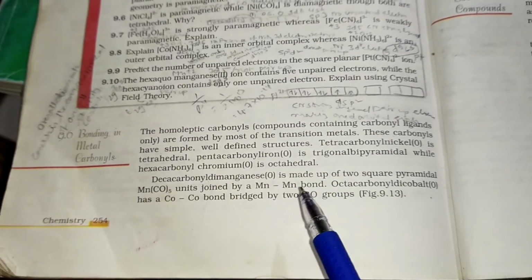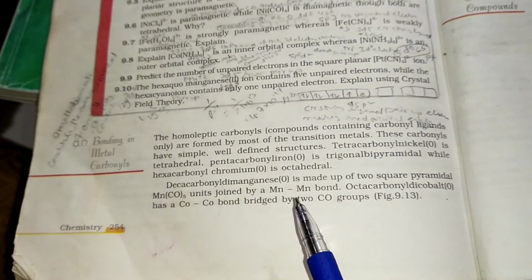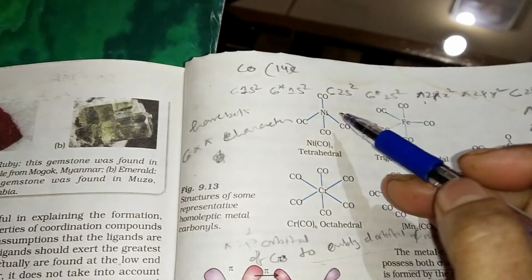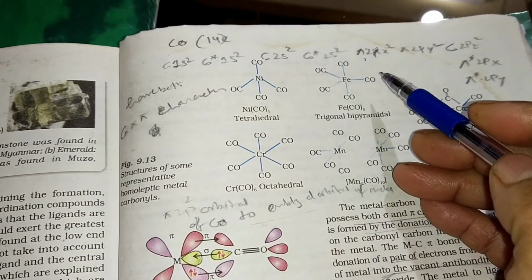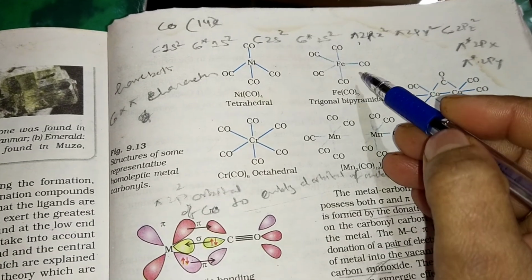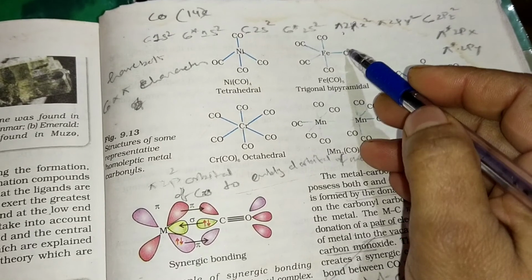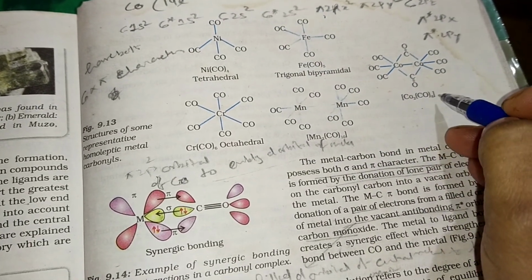So we can see here that carbonyl is a common ligand, and so many structures can be seen. You can see nickel tetracarbonyl, which is a tetrahedral structure. Then iron pentacarbonyl is also a trigonal bipyramidal structure. Then here it is octahedral.